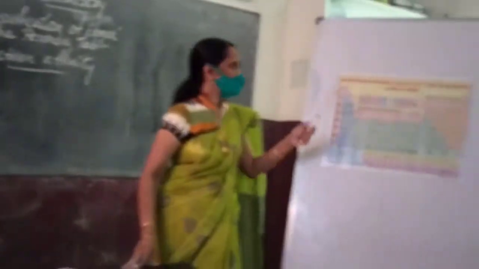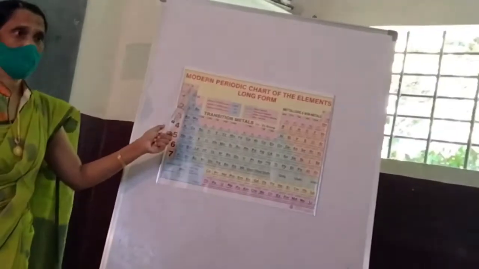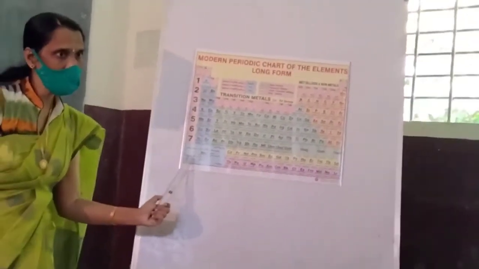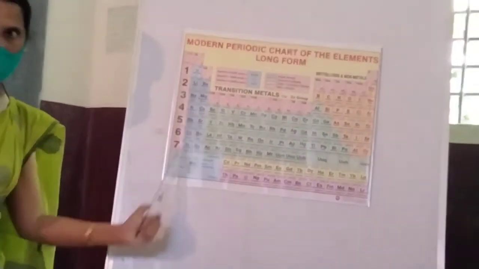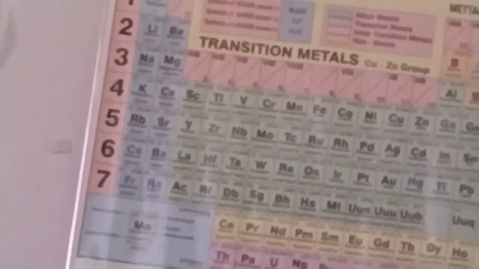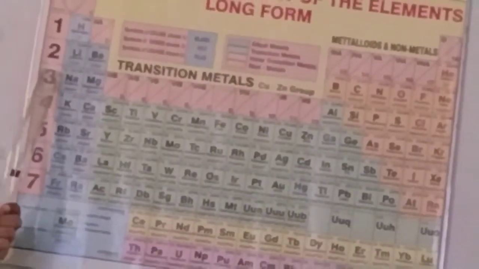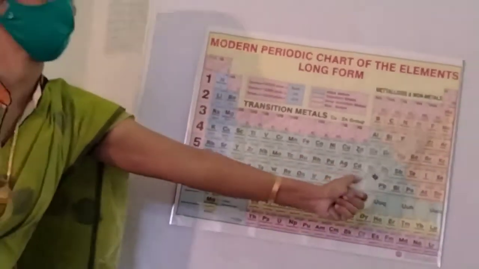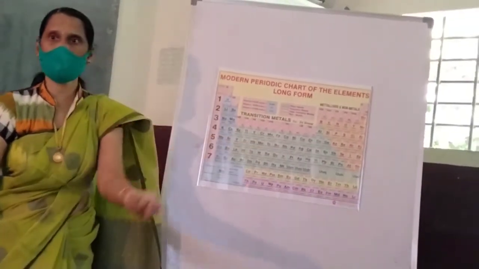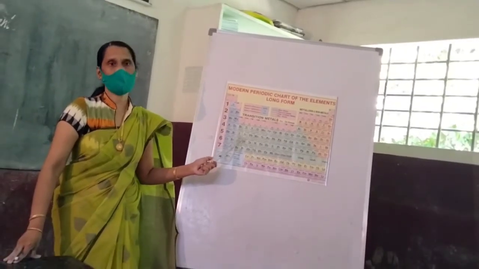Like ionization energy, in a period or in a group, electron affinity, what will happen? Electron affinity decreases from top to bottom in a group, and increases from left to right in a period. If you remember ionization energy, we can write the same for electron affinity.